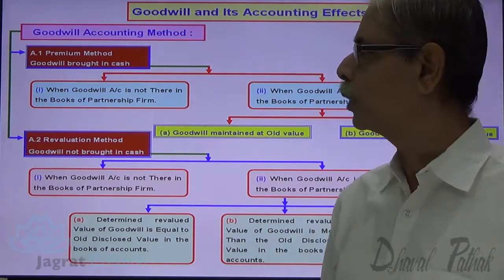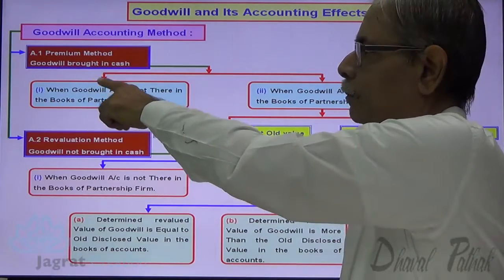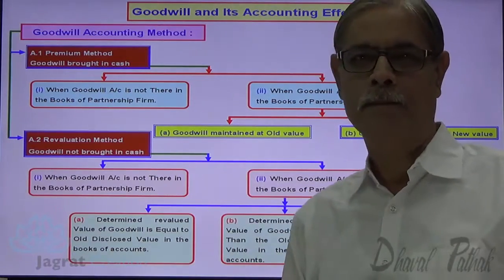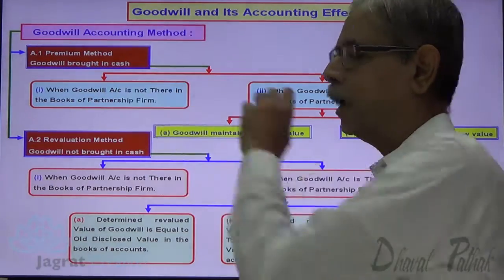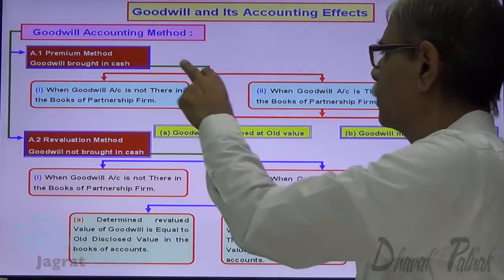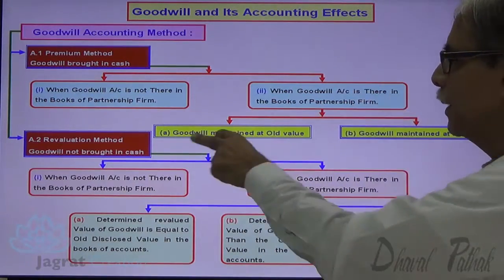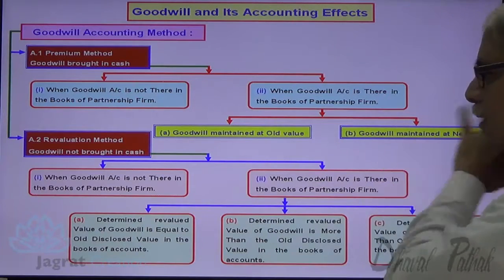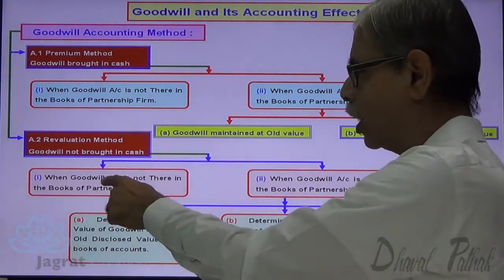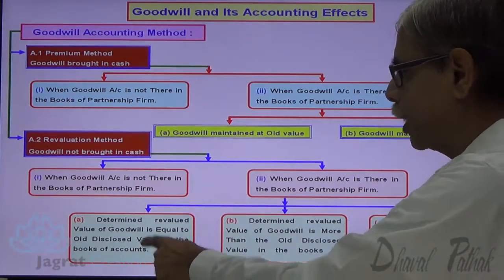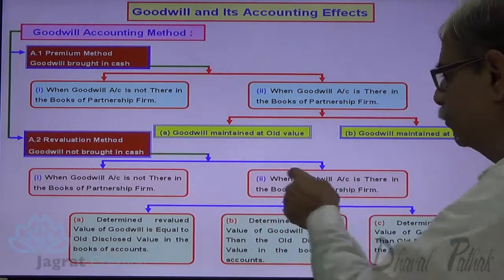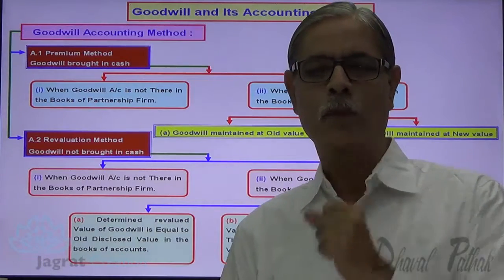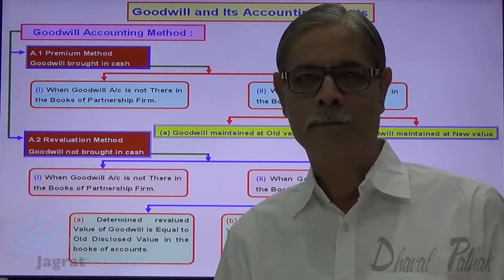How many options am I going to consider? First option, goodwill brought in cash when the goodwill is not there in the books of the firm. And second option, goodwill is brought in cash, goodwill is there in the books of the firm and old value is to be disclosed. So this is first option, this is second option, this is the third option. This is the fourth option, this is the fifth option, this is the sixth option, this is the seventh option. This is how I am going to discuss the concept of goodwill accounting for admission of a partner.